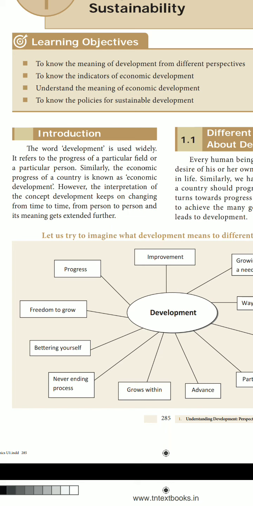Development refers to the progress of a particular field or a particular person. The economic progress of a country is known as economic development. The interpretation keeps on changing from time to time, from person to person, and it gets extended further.